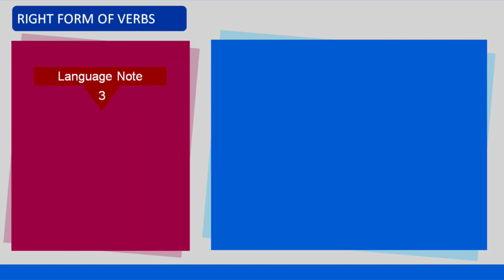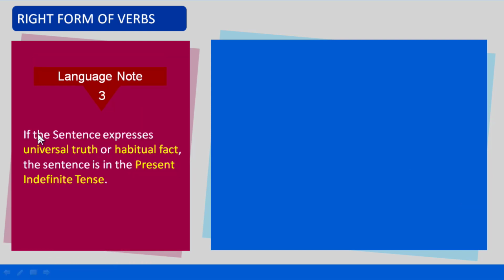Language note number 3. If the sentence expresses universal truth or habitual fact, the sentence is in the present indefinite tense. Let us see the structure. Subject plus verb plus object or extension.